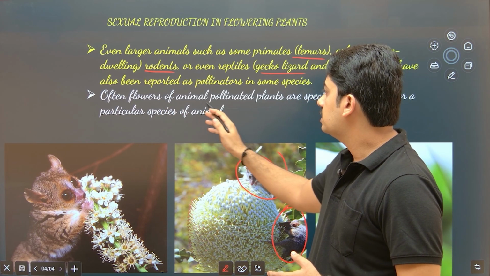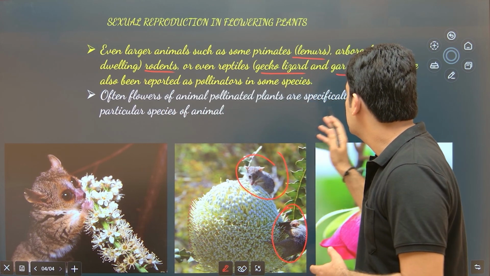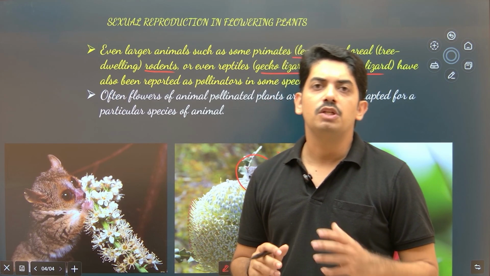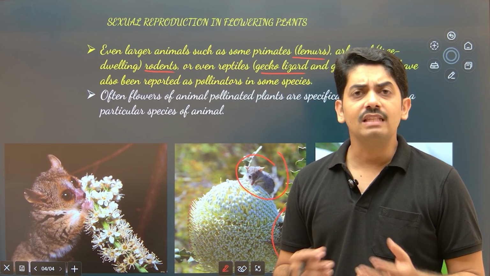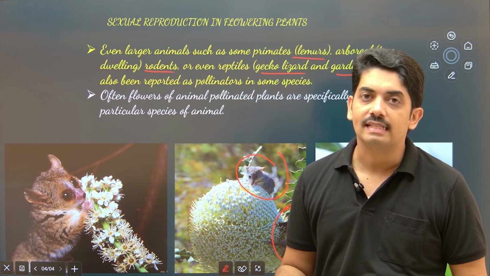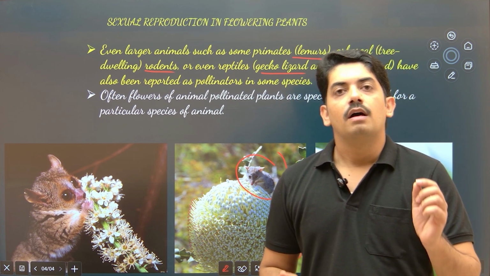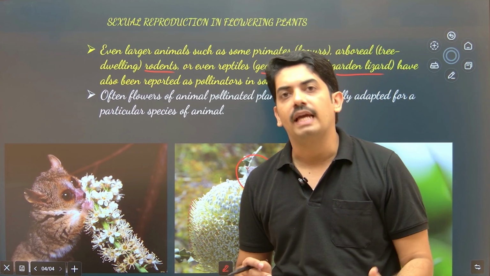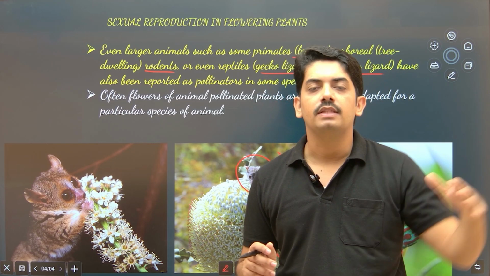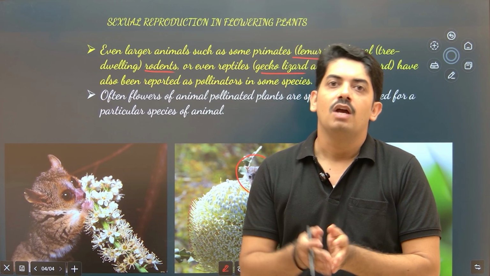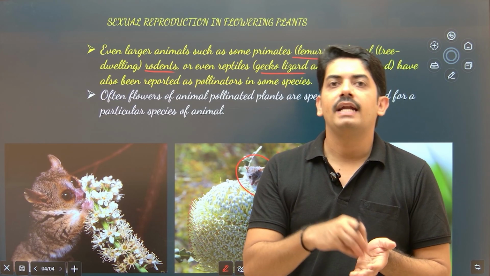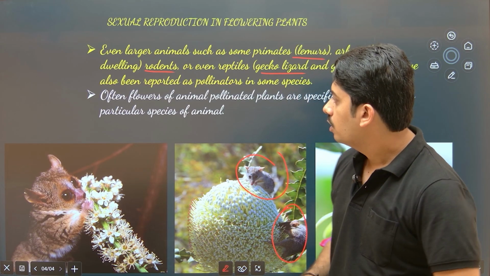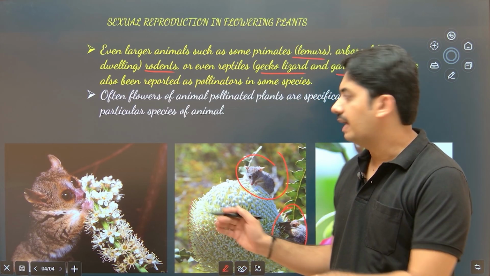Often flowers of animal-pollinated plants are specifically adapted for particular species of animals. So it is all an evolutionary aspect. All flowers are not visited by all insects or all animals. There is a specific interaction between a particular plant and a particular animal. Over the course of evolution, these two organisms coexisted. One gives the reward, and the other helps in pollination. This is how we observe the coexistence of animals and plants.